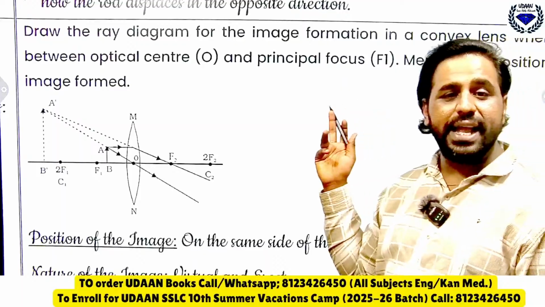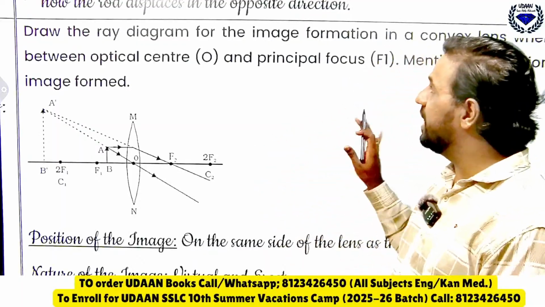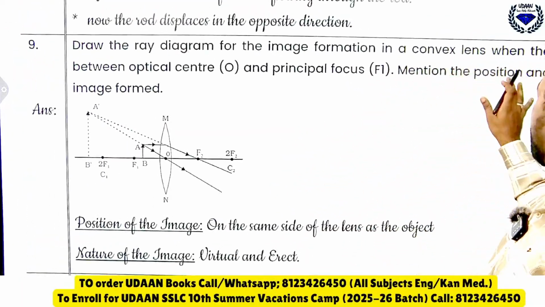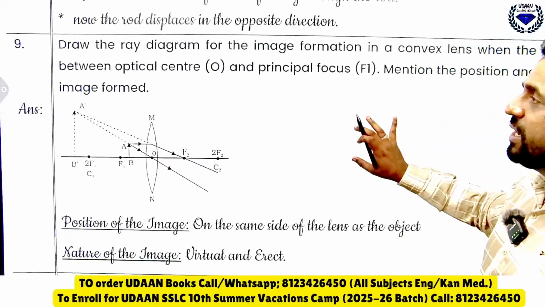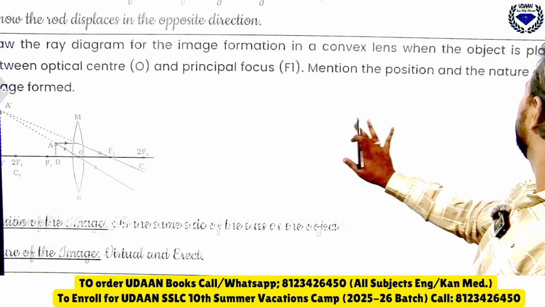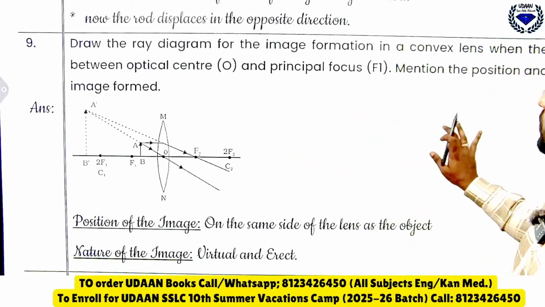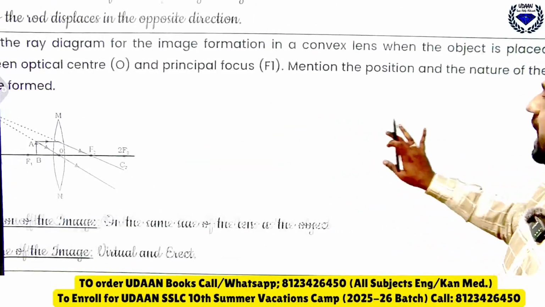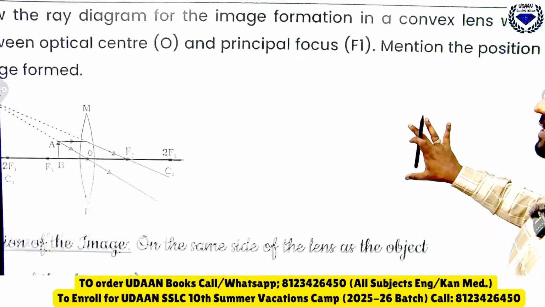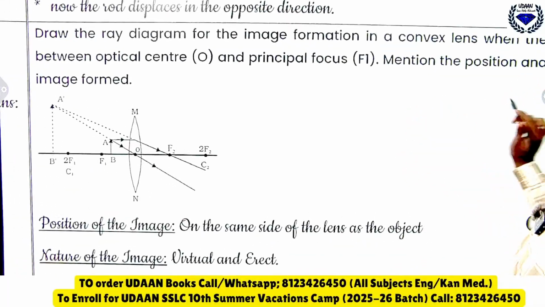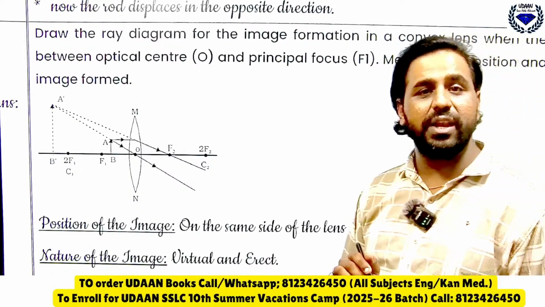Then draw the ray diagram. So already you can see the ray diagram of the image formation in a convex lens. When the object is placed between optic center O and principal focus F1, mention the position and nature of the image formed. So how will you do this? I'll just redraw one more time so that you people will connect to me.